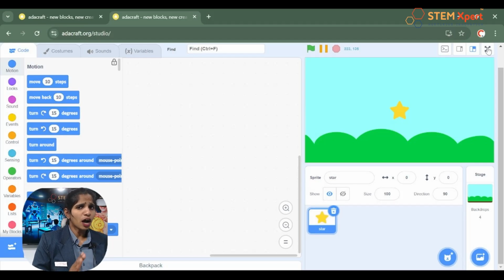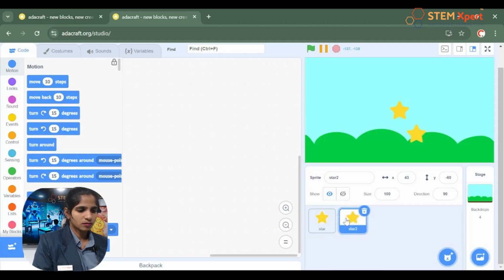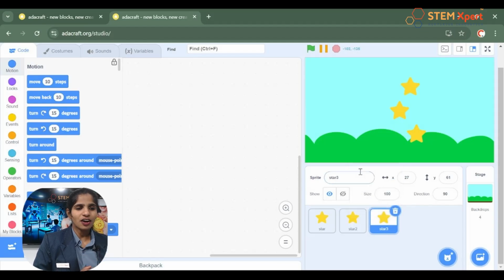So now can we learn how to duplicate things? See, now there is only one star being presented in the blue sky, right? So now see what happens once I click the duplicate option. Wow, one more star appears, right? Yes, so if I wanted more copies of the same sprite, I right click on it. Can you see that? Wow, more sprites appear, right?